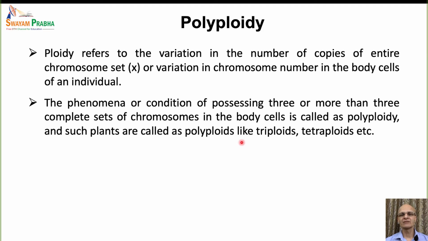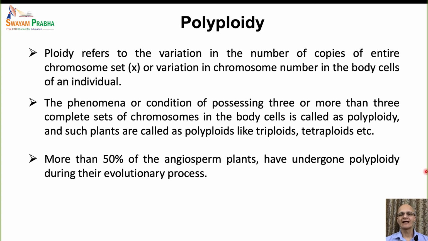Now if the number of chromosome sets in the cells is 3, these are called as triploids, and if the number of chromosome sets would be 4, that is X is equal to 4, they are called as tetraploid. And similarly, the number of chromosome sets may vary 5, 6, 8, and respectively they will be called as pentaploids or hexaploids or octaploids and so on.